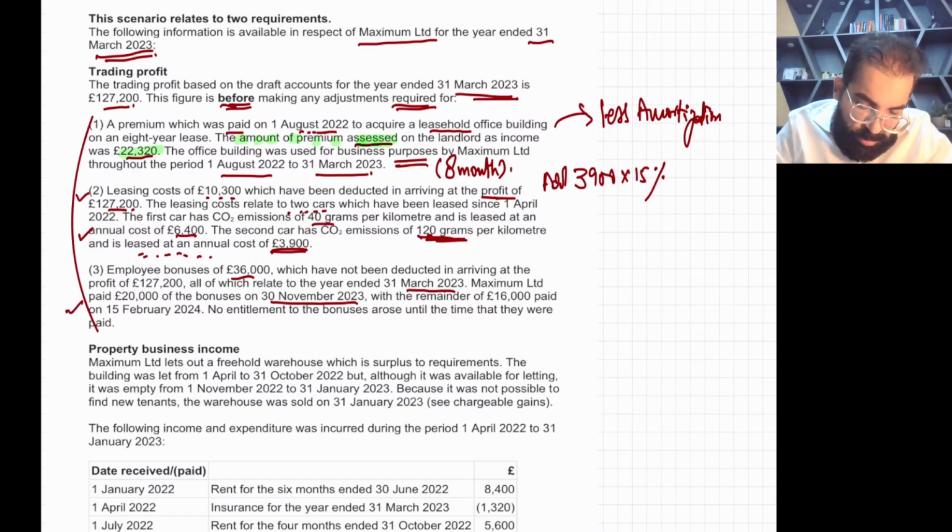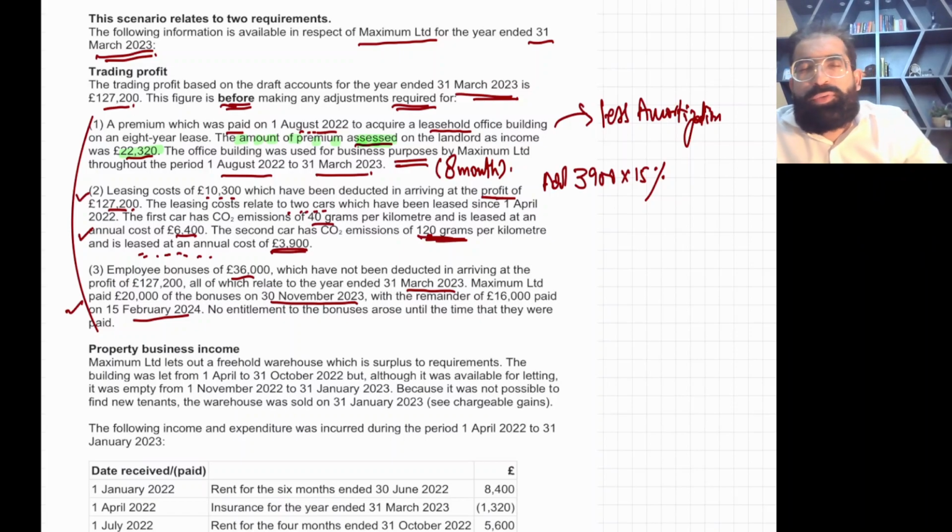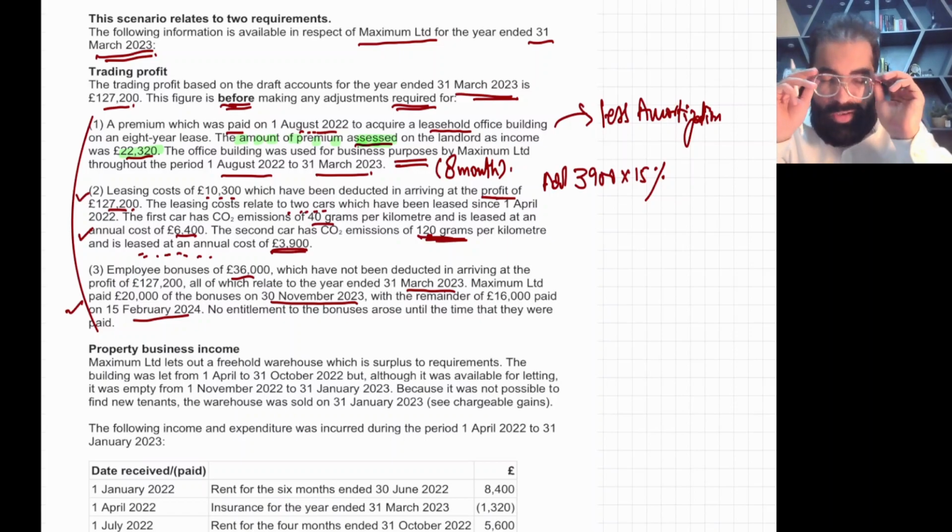So the first bonus is perfect, it's allowed. The remainder of 16,000 is paid on 15th Feb 2024. Yes, it is paid after 9 months. Your accounting period is ending on 31st March 23, so 15th Feb 24 means after 9 months.